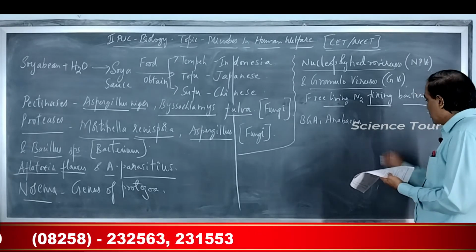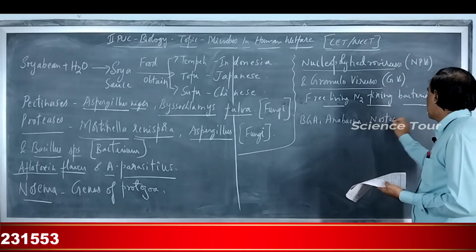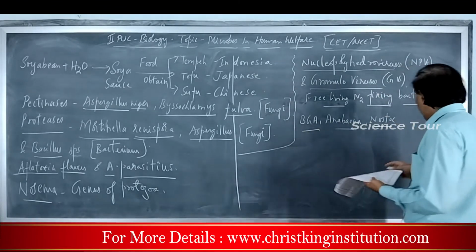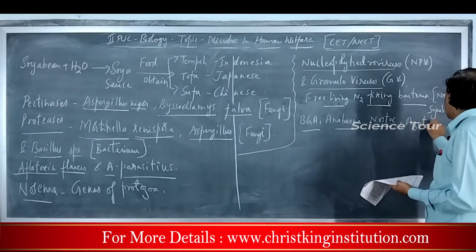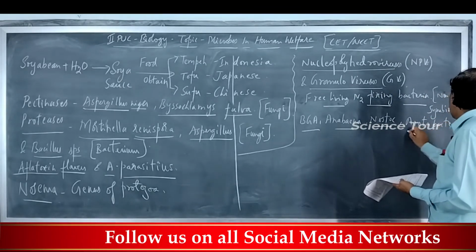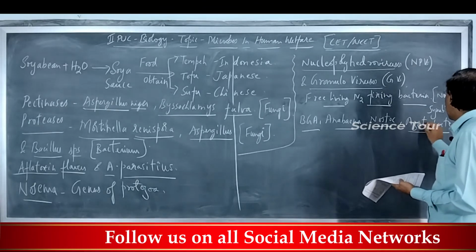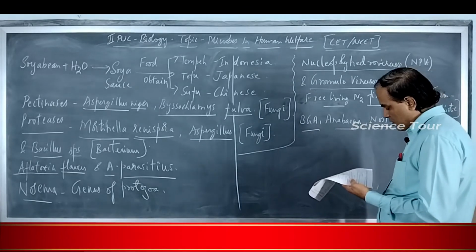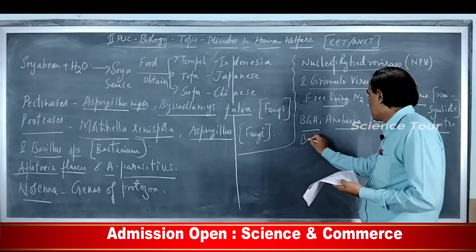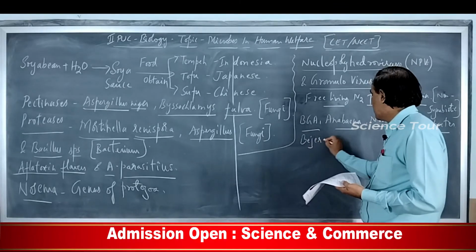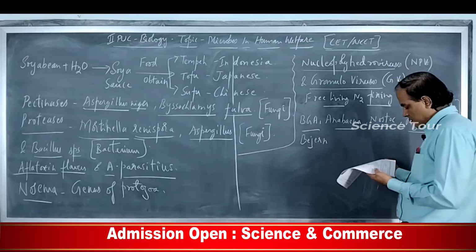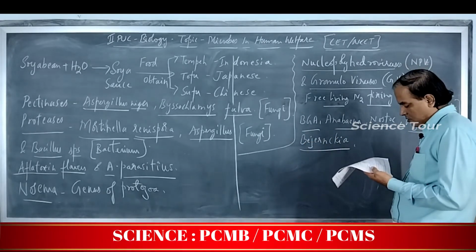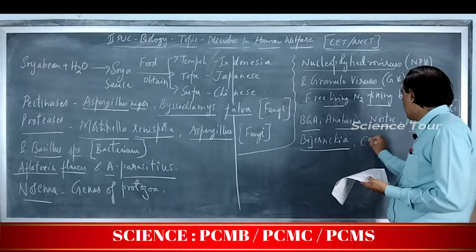then Nostoc, then Azotobacter, then Beijerinckia, then Clostridium.